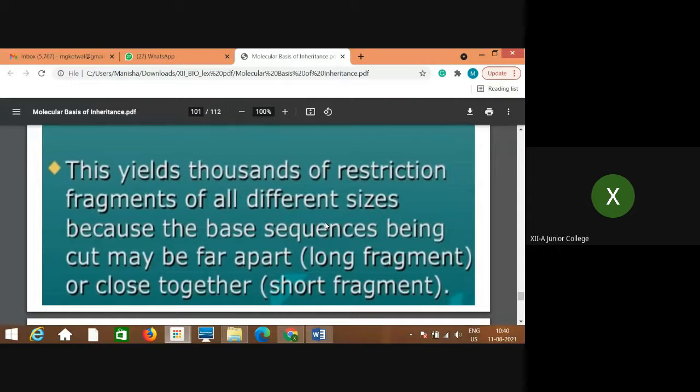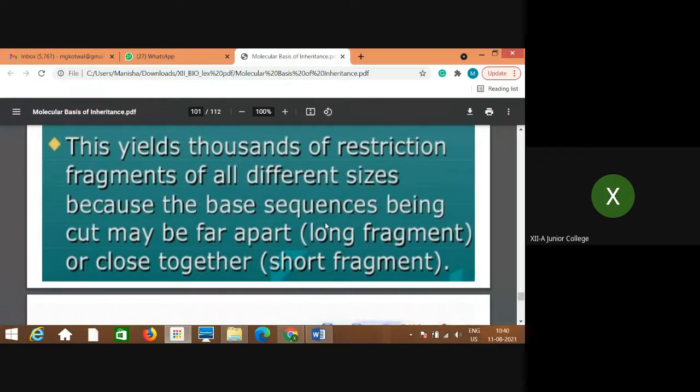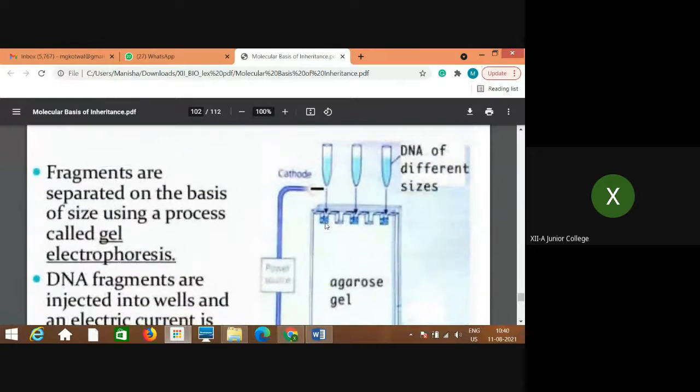So fragments of different lengths, with different numbers of nitrogen bases, many fragments, thousands of them, will be produced. Some are long fragments, some are short fragments. So now, what is the next step?